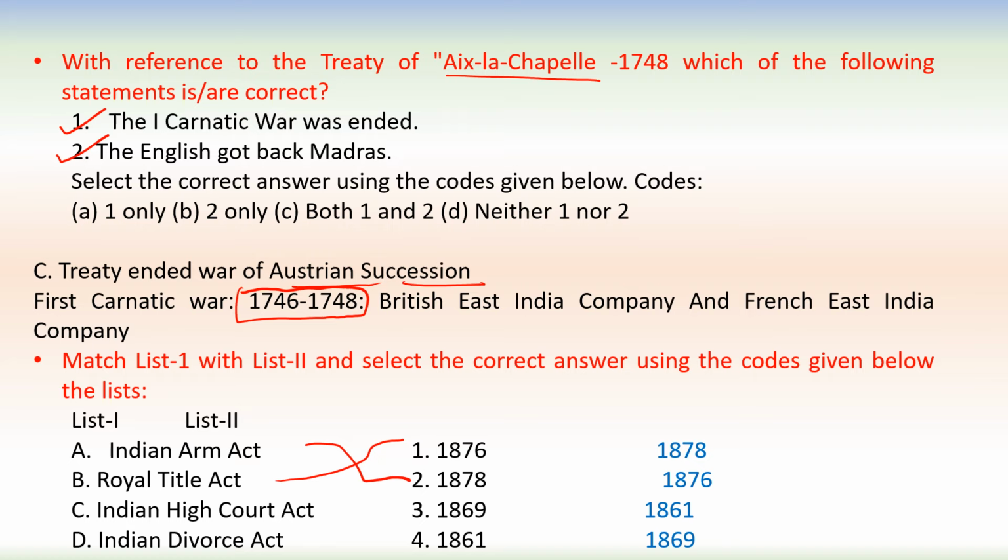Indian High Courts Act came into 1861 and Indian Divorce Act came into 1869. So Arms Act 1878, Royal Titles Act 1876, Indian High Courts Act 1861 and Indian Divorce Act 1869.